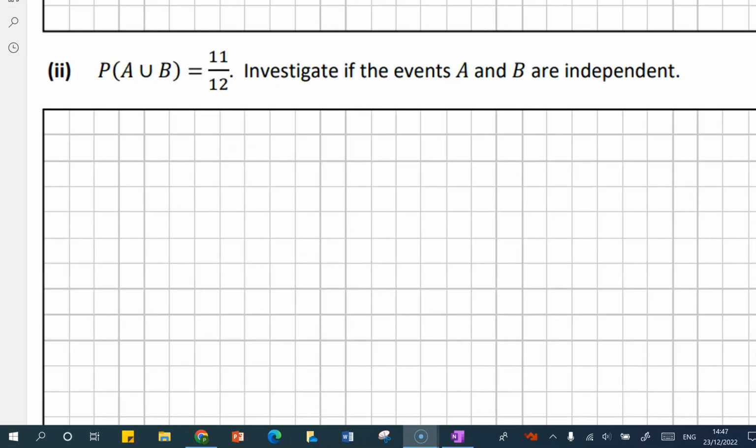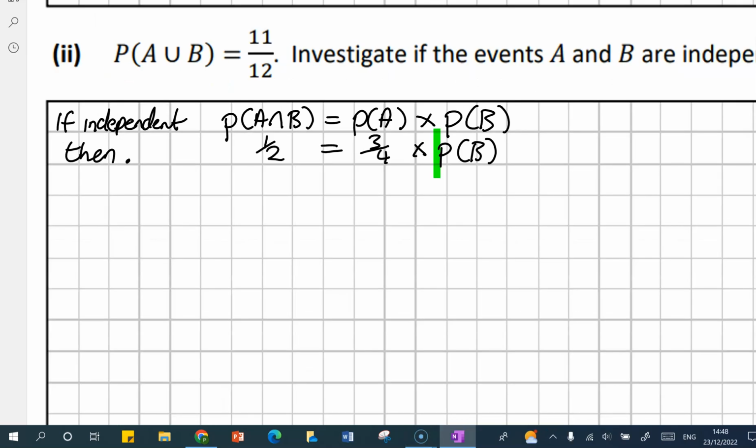Investigate if the events A and B are independent. Again, just a formula. If they're independent, then the probability of A intersection B must be equal to the probability of A multiplied by the probability of B. So let's see what we can already fill in. We're able to fill everything in except the probability of B. So that's what we need to find.